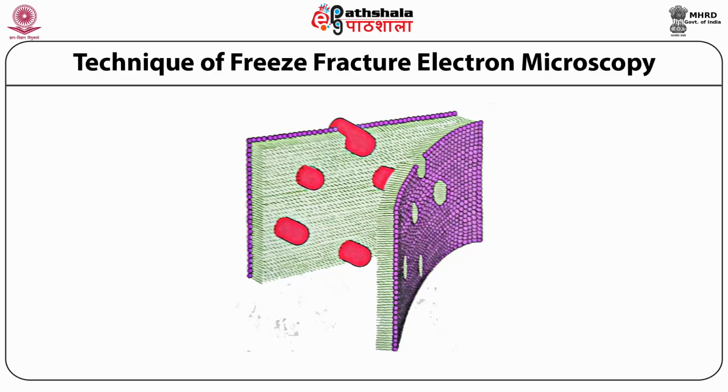In freeze fracture electron microscopy, what is basically done is that cells or membrane fragments are rapidly frozen in liquid nitrogen.